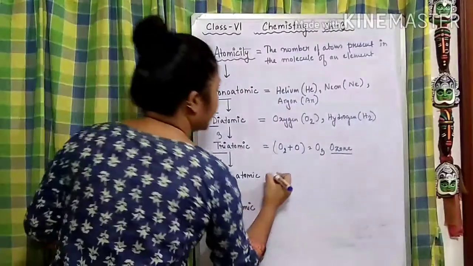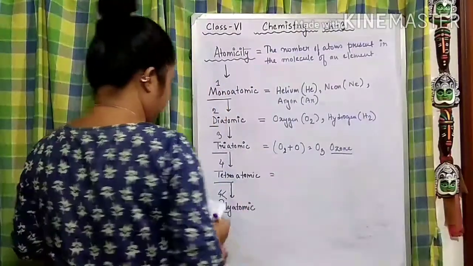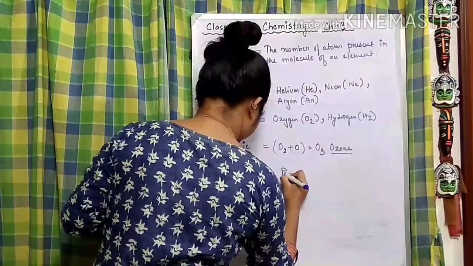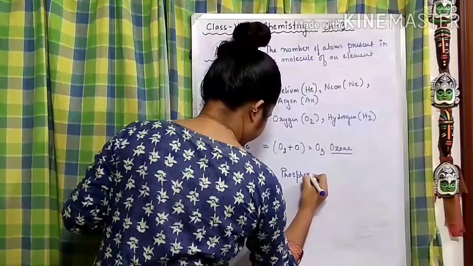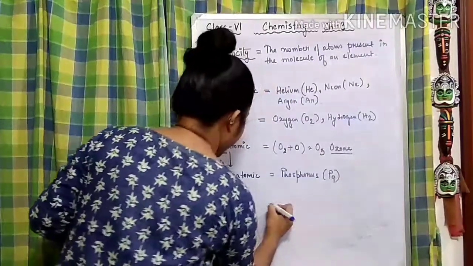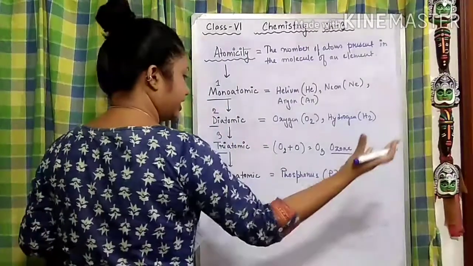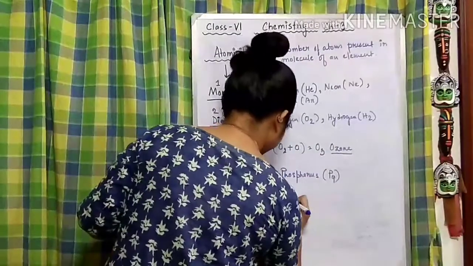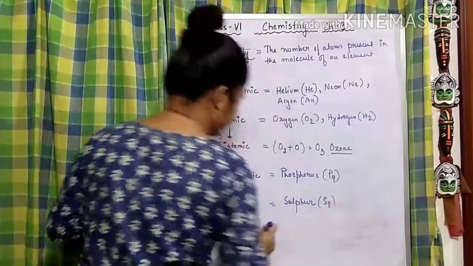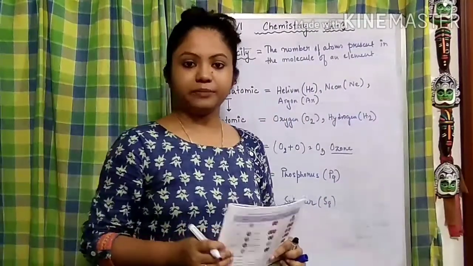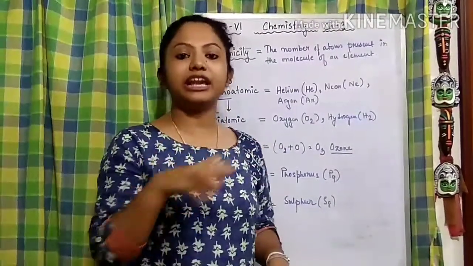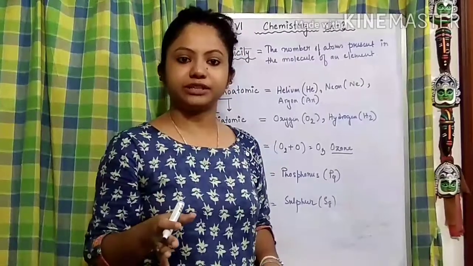Alright. After that, coming to the tetraatomic. Tetraatomic, like the example of phosphorus, the symbol becomes P4. And polyatomic, similarly, is more than 4. So here that is sulfur, because sulfur can contain 8 atoms altogether. Okay, so this is how we understand how many types of atomicity there can be, and the elements can be classified based on their atomicity.